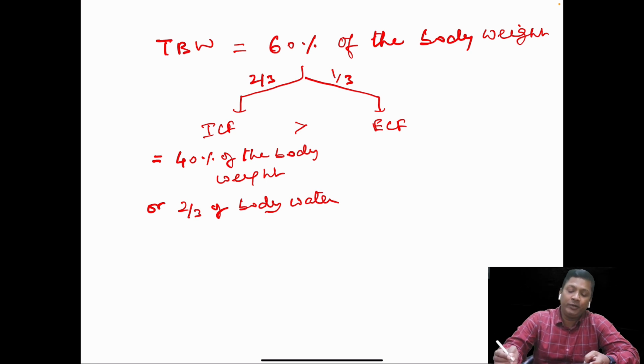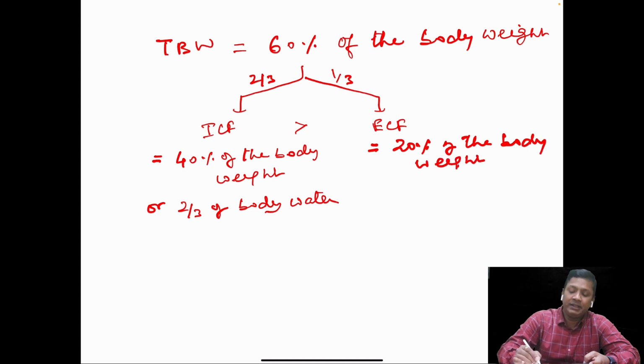The extracellular fluid, or the ECF, will be equal to how much? So this will be equal to 20% of the body weight, or you can also say that this is equal to one-third of the body water.